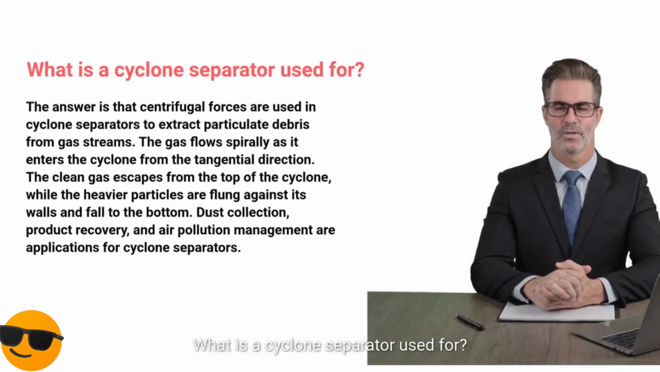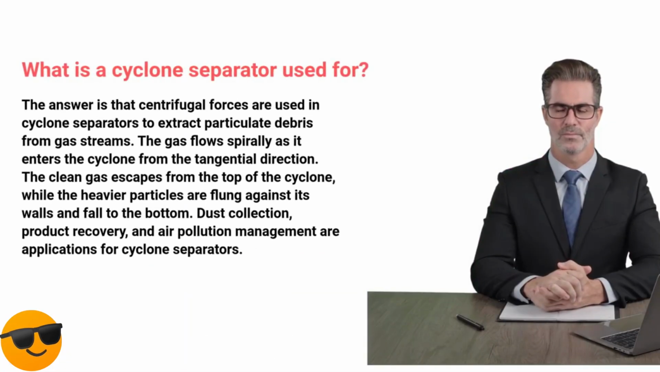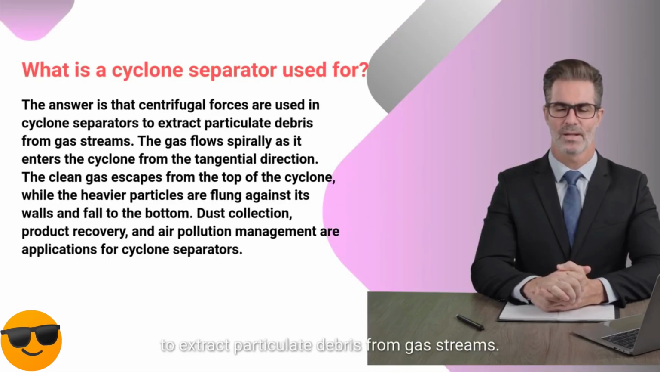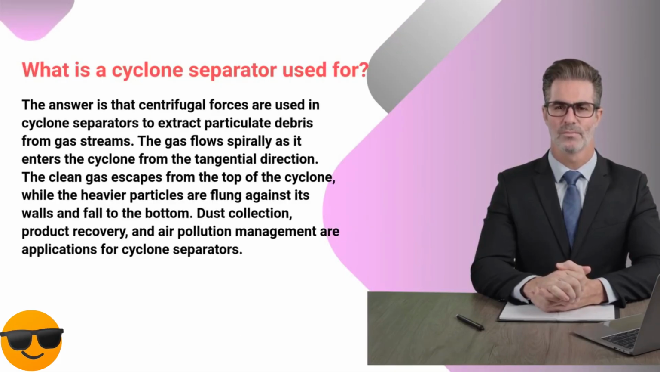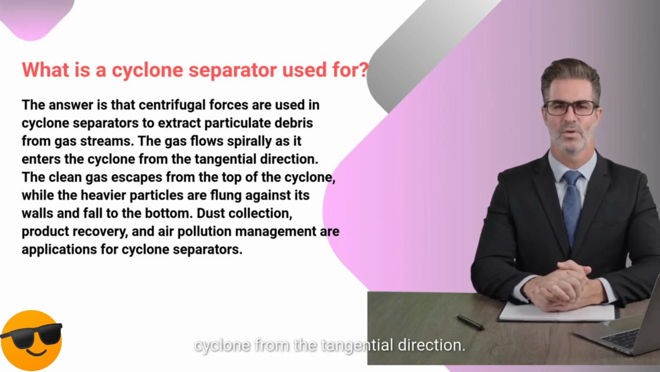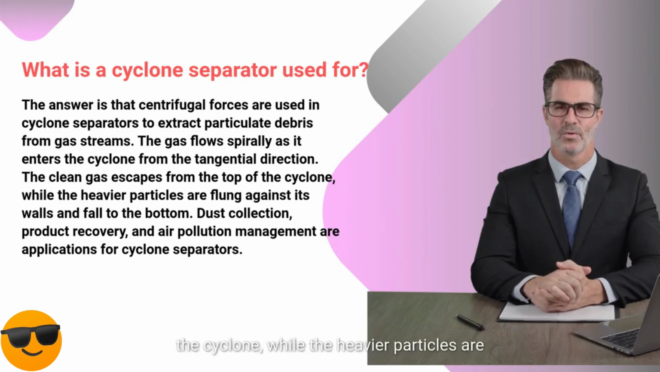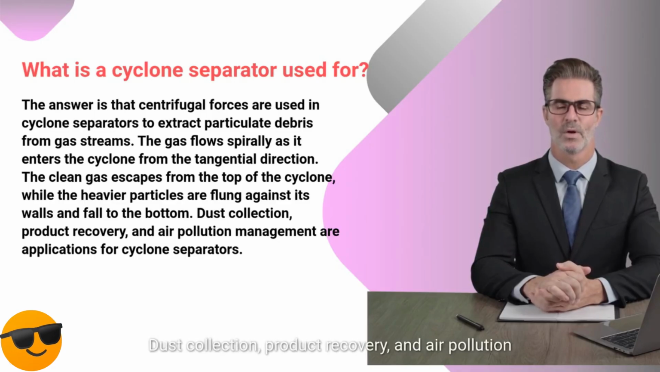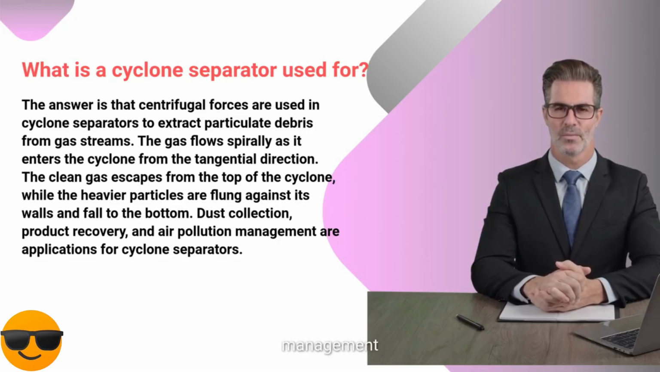What is a cyclone separator used for? Centrifugal forces are used in cyclone separators to extract particulate debris from gas streams. The gas flows spirally as it enters the cyclone from the tangential direction. The clean gas escapes from the top of the cyclone, while the heavier particles are flung against its walls and fall to the bottom. It is used for dust collection, product recovery, and air pollution management.